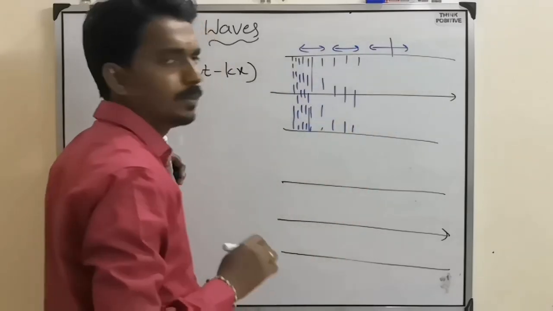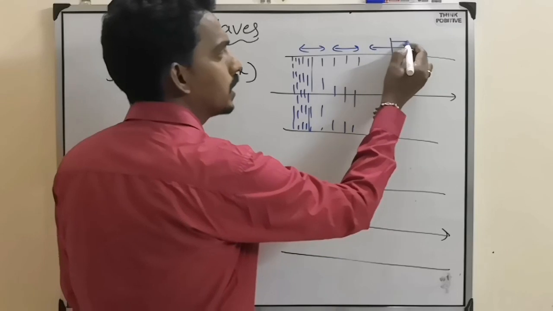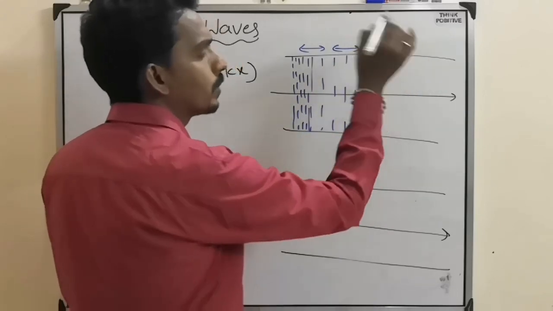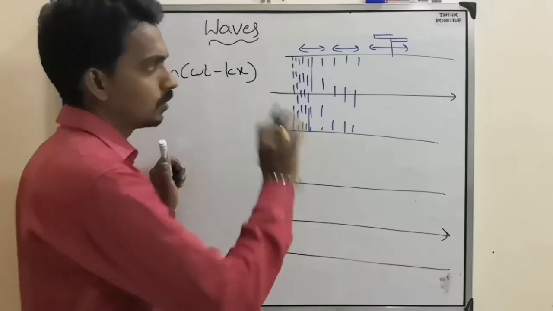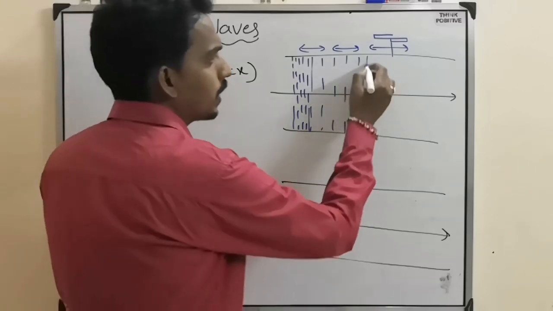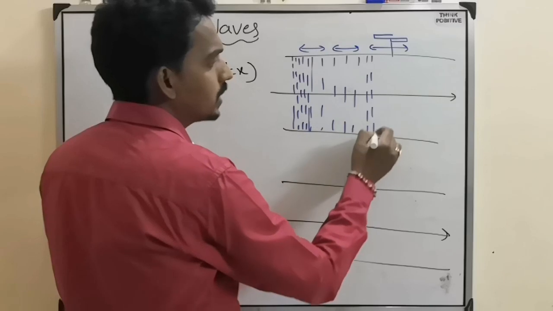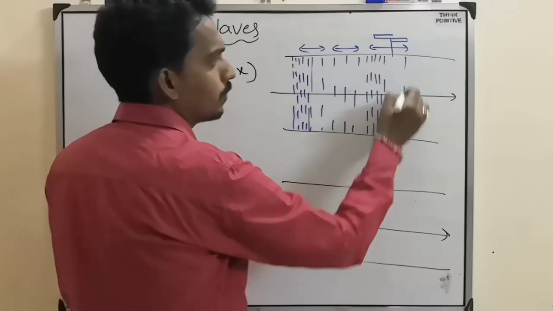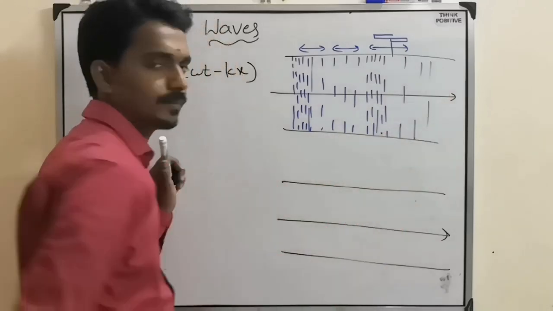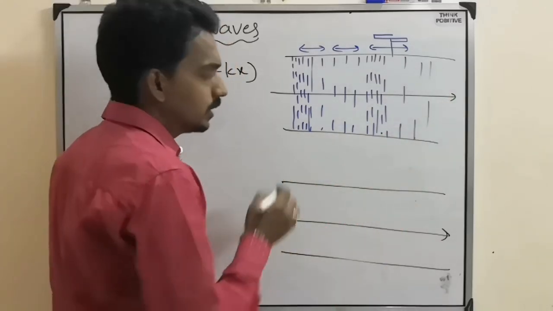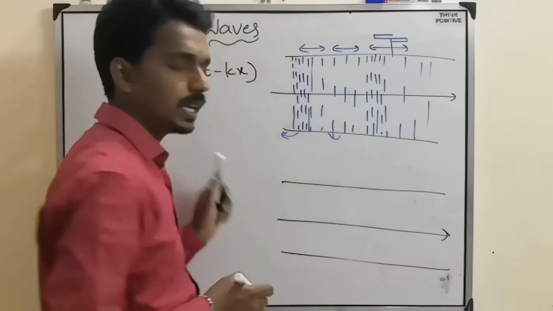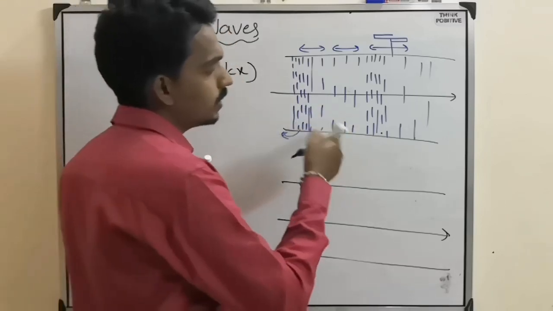If this is the equilibrium position, then particles will vibrate like this. This is called one full vibration. In that vibration, the particles of the medium are crowded at one position and far apart at another position. This we call compression and this we call rarefaction. Compression, rarefaction.